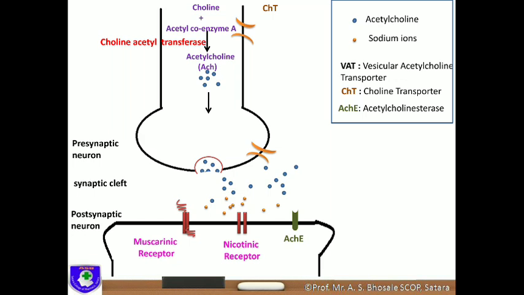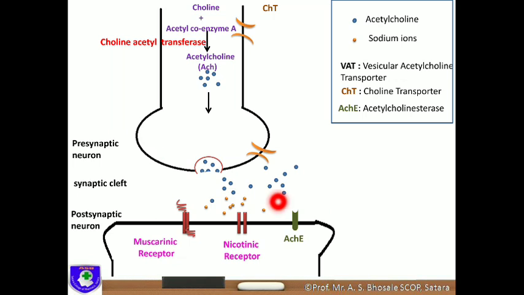Okay, the synaptic cleft is nothing but the gap between the presynaptic neuron and the postsynaptic neuron, and the gap between these two is around 100 angstrom. Where is the acetylcholine synthesized and stored, in the presynaptic or postsynaptic neuron? It is synthesized and stored in the presynaptic neuron.